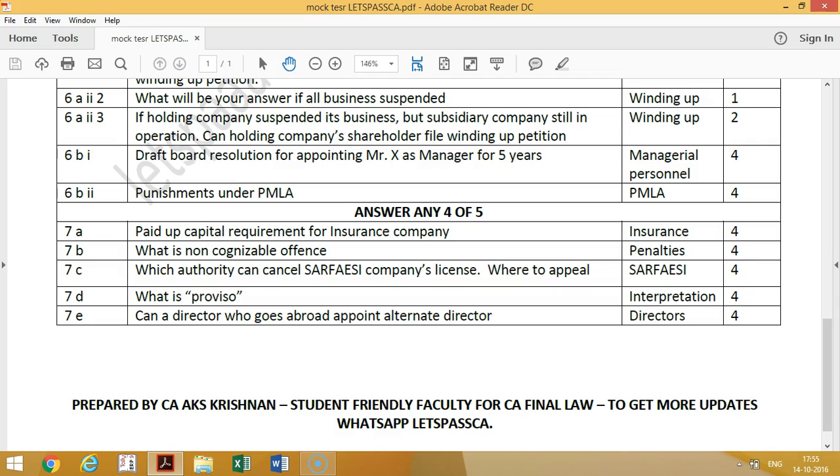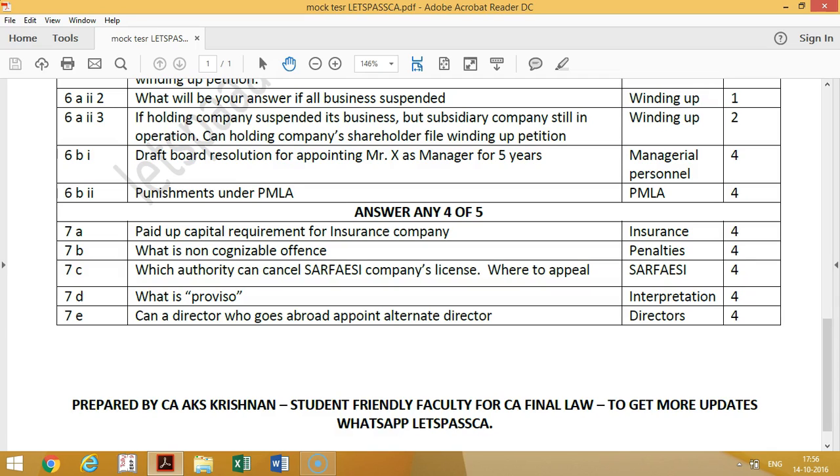Then what is non-cognizable offense? Under penalties, they have asked this. So this is from section 439. And who can file a complaint? Except fraud, everything is non-cognizable offense. Fraud is only cognizable offense. And who can file the petition? The petition can be filed by shareholder, central government, SEBI, ROC.